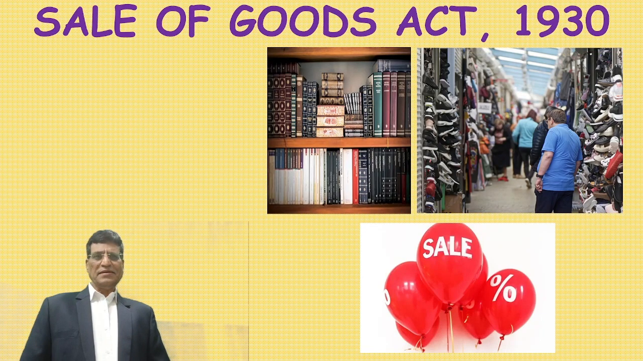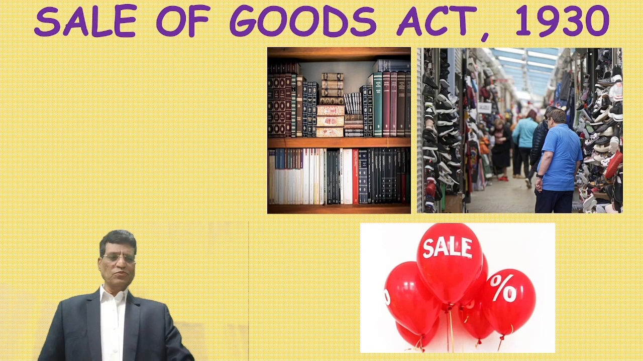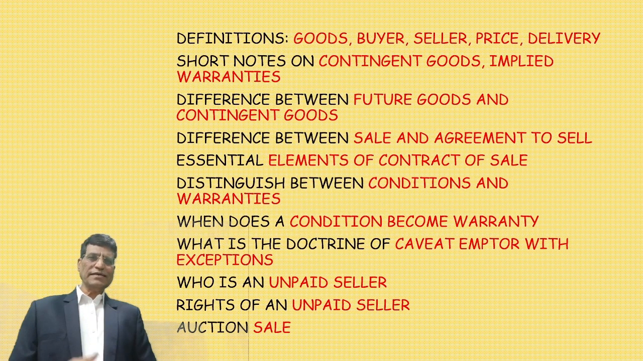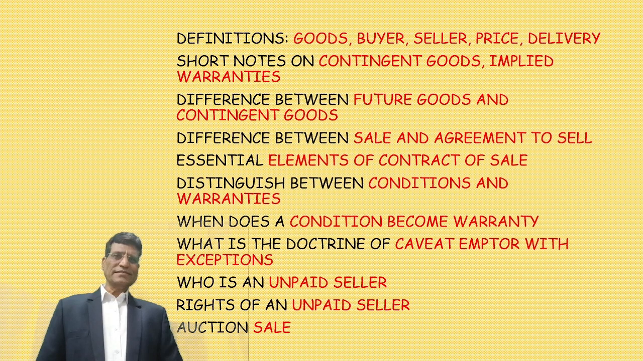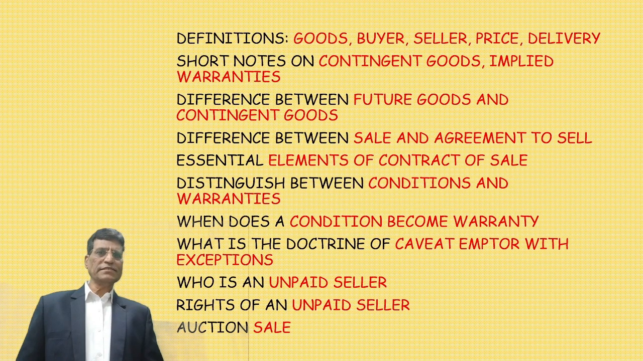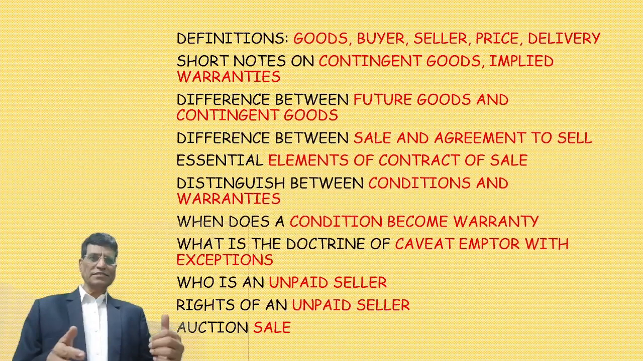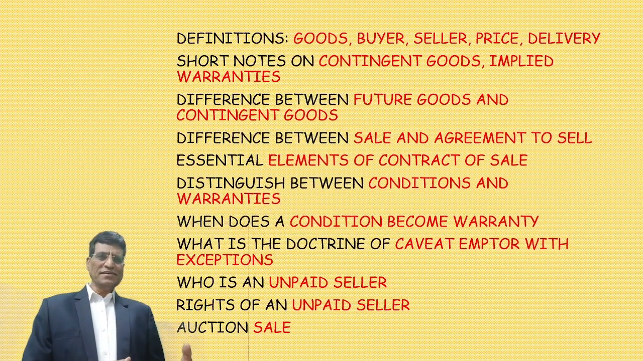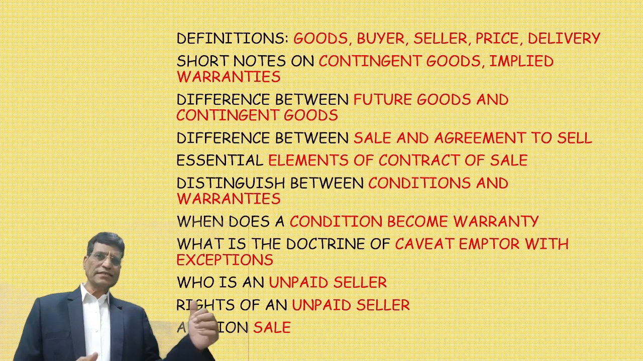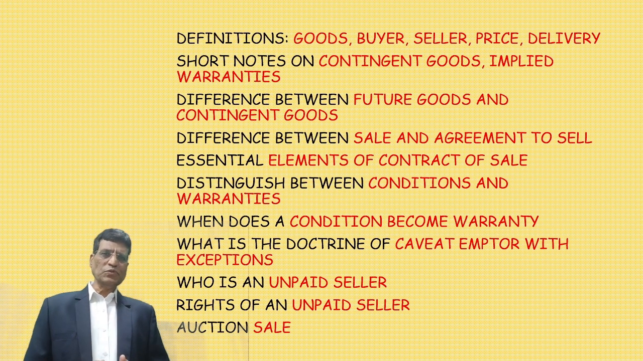Hello everyone. Today's subject is the Sale of Goods Act 1930 and we are going to cover these topics. It starts from definitions. Definitions cover important legal terms: goods, buyer, seller, price, delivery. Then there are questions in various examinations in the form of short notes, so we are going to cover contingent goods, future goods, implied warranties, implied conditions, then the difference between future goods and contingent goods, and the difference between sale and agreement to sell, which is very important.